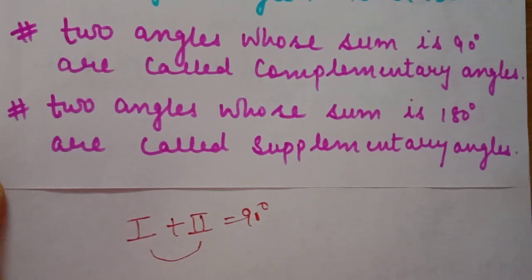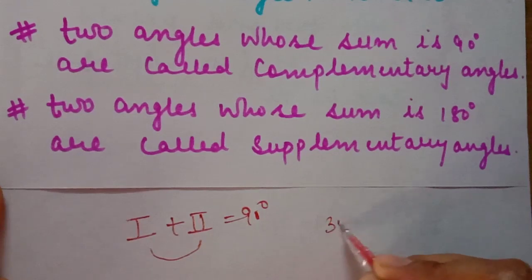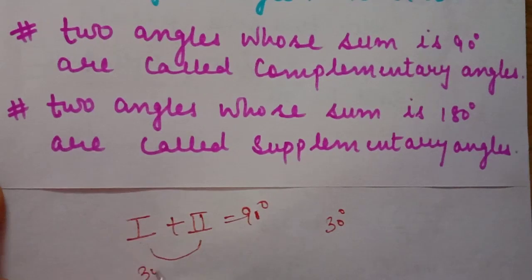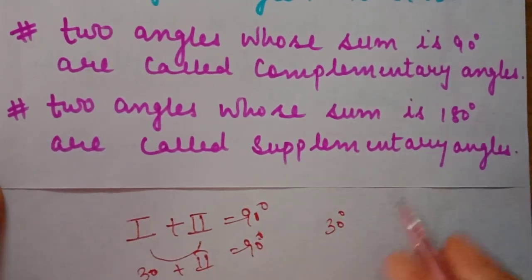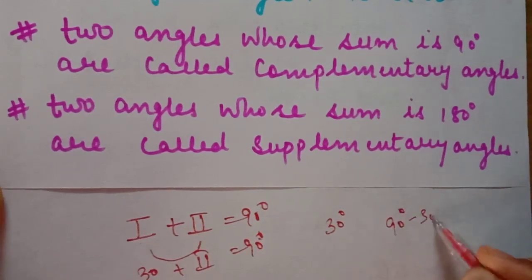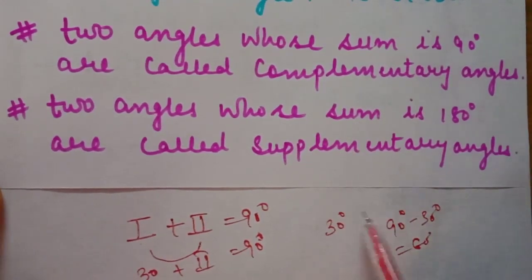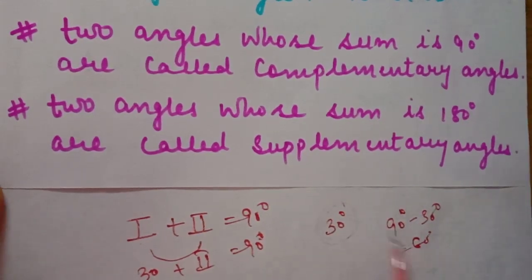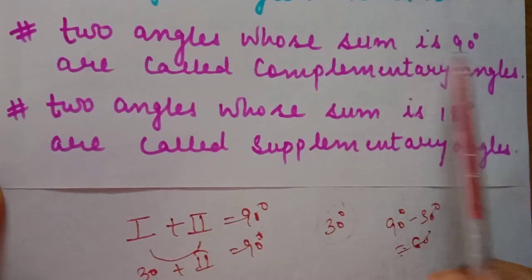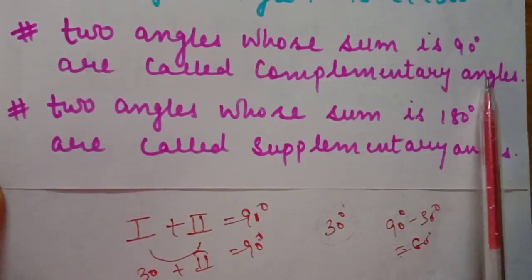If we have a first angle and a second angle whose sum is 90 degrees, then they are called complementary to each other. Most of the time the question will come like this: if we have one angle 30 degrees, what is the complementary angle of 30 degrees? The second angle is not known and the sum is 90, so we shift this 30 to that side and subtract: 90 degrees minus 30 degrees is 60 degrees. So the complementary angle of 30 is 60. Now 30 plus 60 is 90. So two angles whose sum is 90 are called complementary angles.